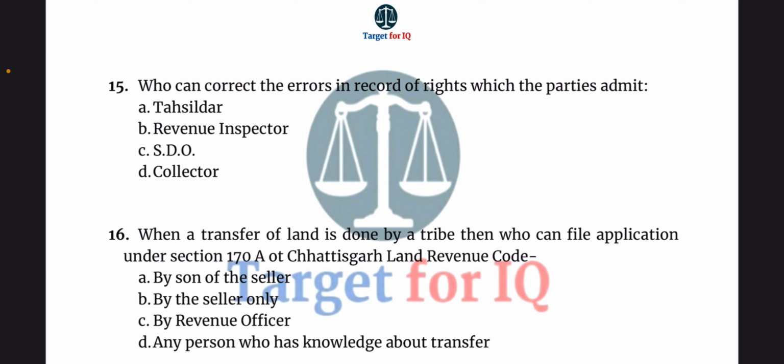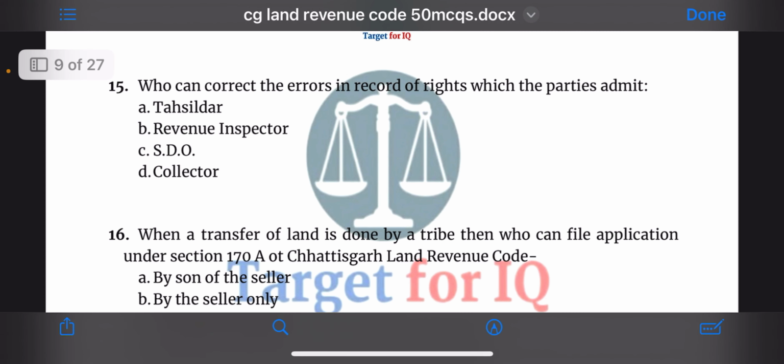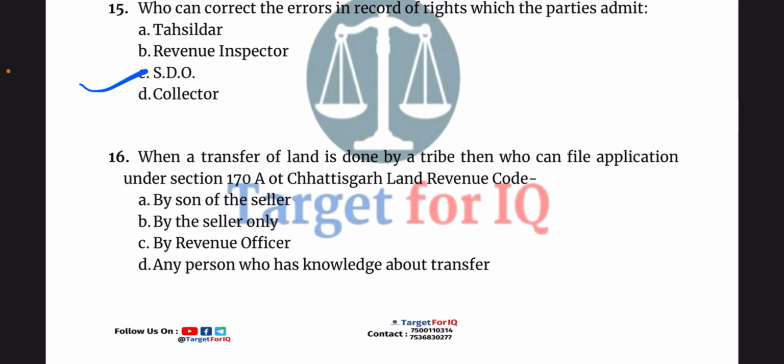Next question, who can correct the errors in record of rights which the parties admit? The options are A. Tahsildar, B. Revenue Inspector, C. SDO or D. Collector. The correct answer is option C. SDO.